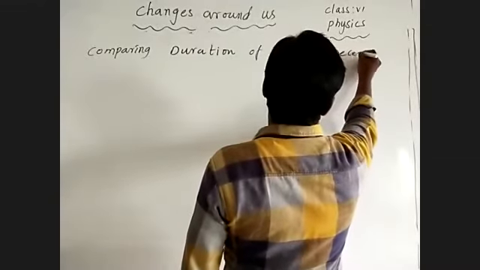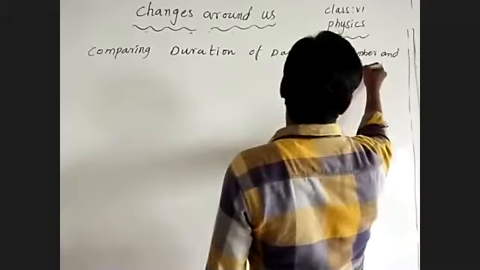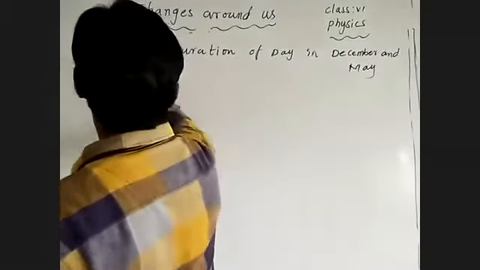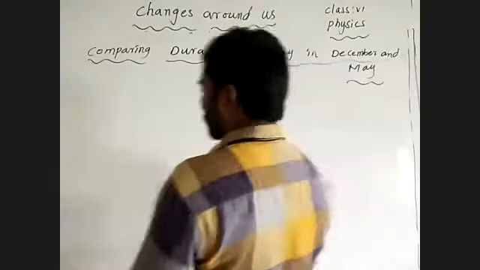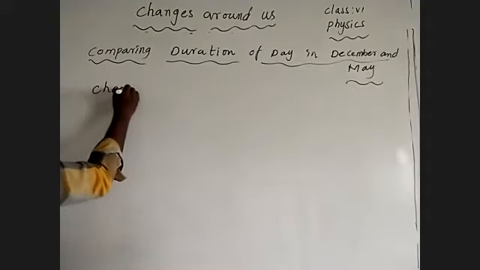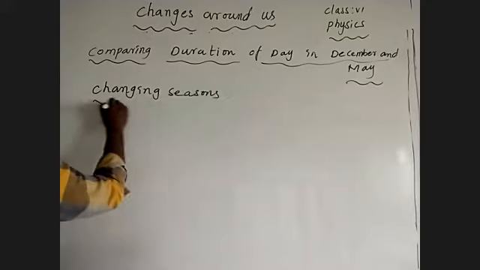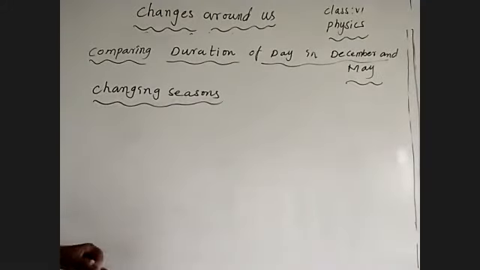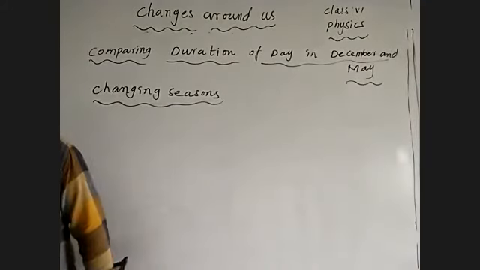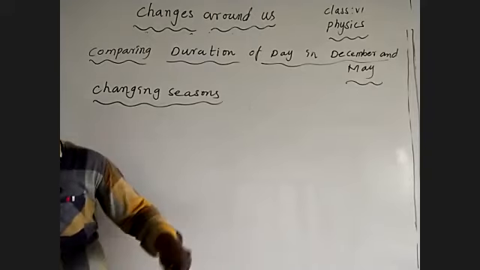What are we saying about that? We are talking about changing seasons. We know well that seasons change at every interval of time, after every 4 months.